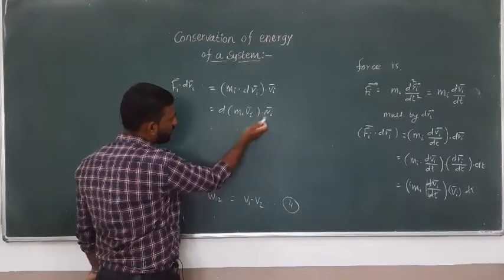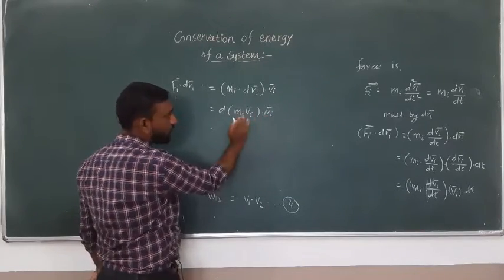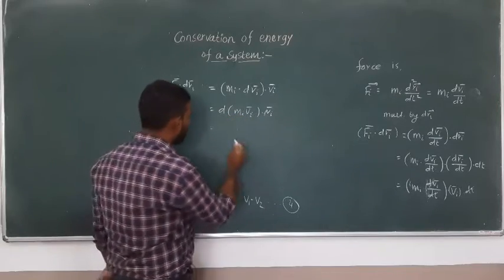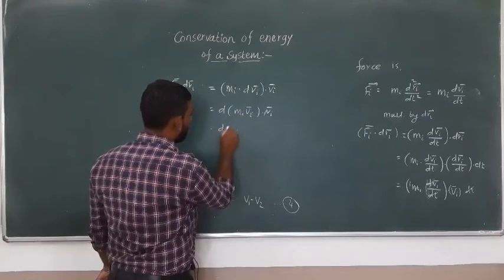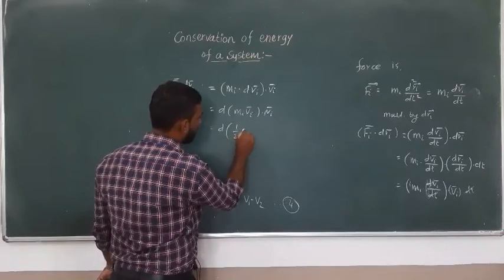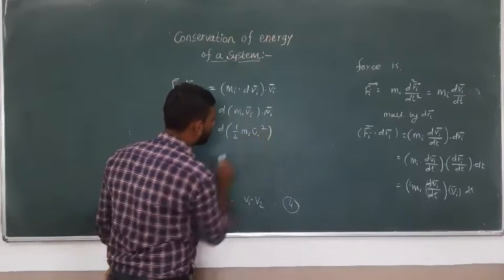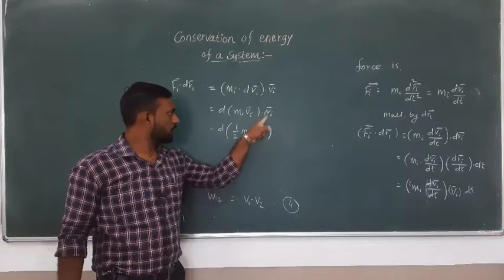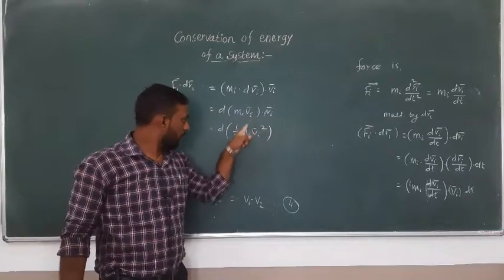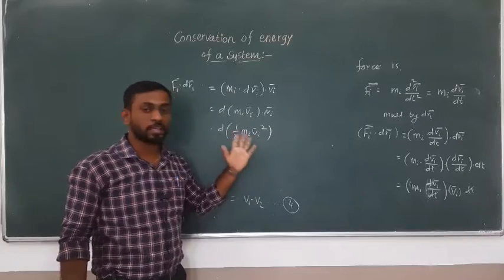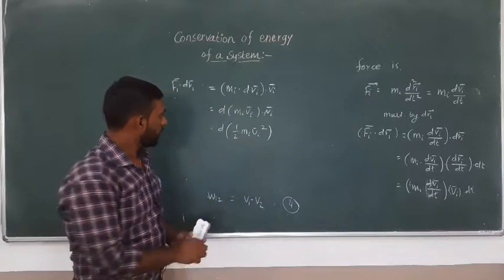So I write mi vi square in the derivative part. Let us check mathematically whether it is correct or not.